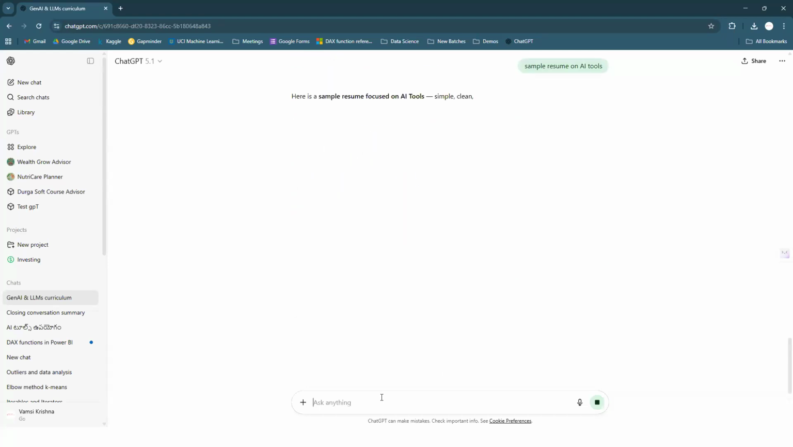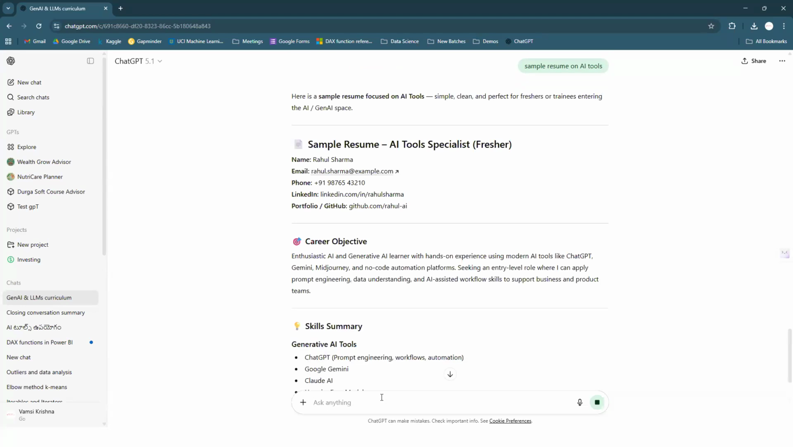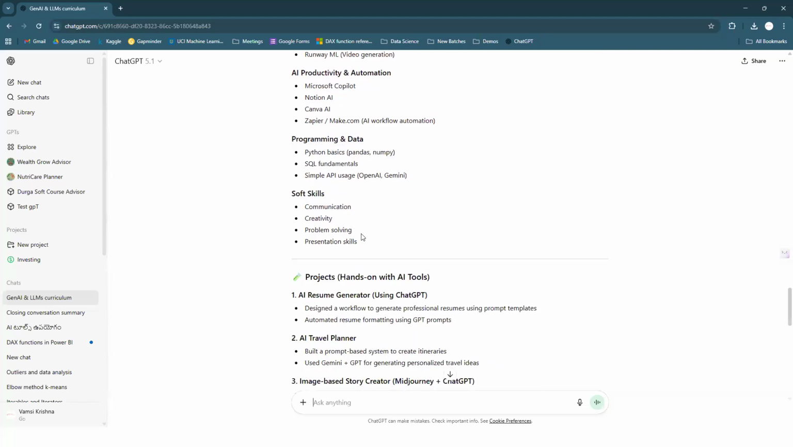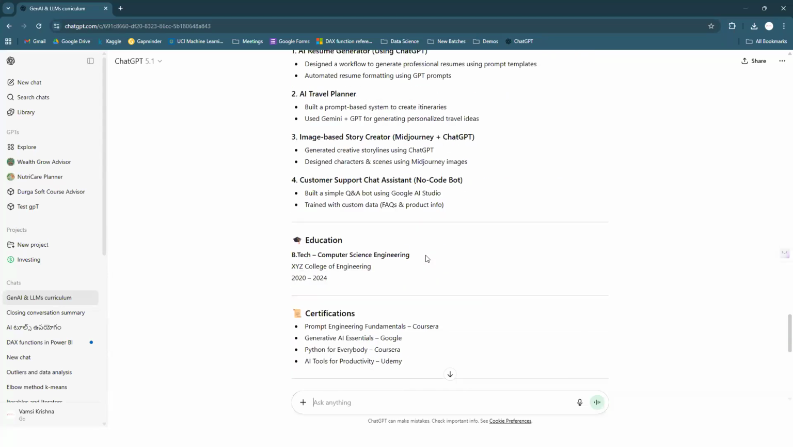So automatically it is going to create a sample resume. It is created by itself only. So who is going to ask you now, guys? No need to ask anybody. So it is a sample. If you want to show an AI tools specialist, for example, Rahul Sharma at example.com, phone number, LinkedIn profile, portfolio or GitHub. So it is generating itself. Skill summaries are there, productivity automation. What type of projects you have handled, a resume generator using ChatGPT.